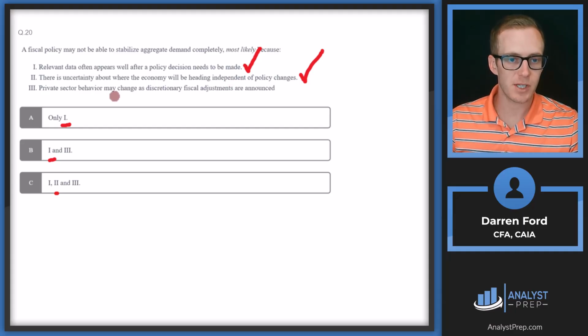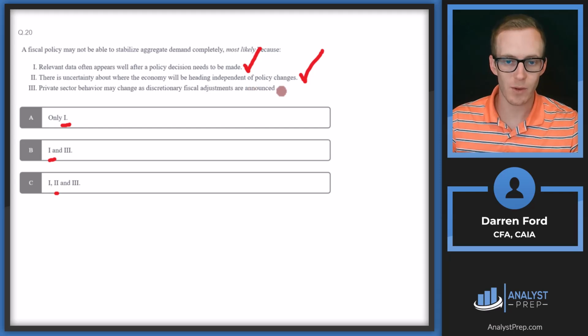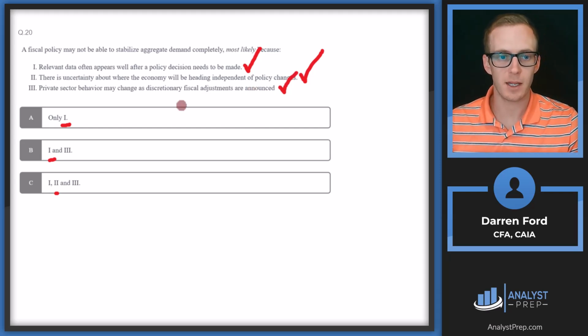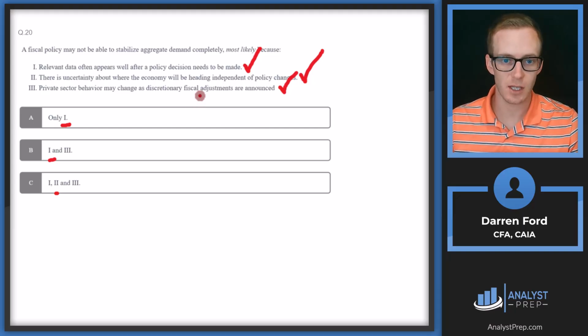And then 3, private sector behavior may change as discretionary fiscal adjustments are announced. This is also going to be an accurate statement. Think of something like taxes. If taxes get lowered, that could lead to increased investment for the private sector.